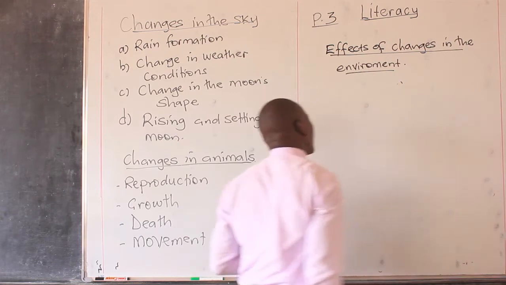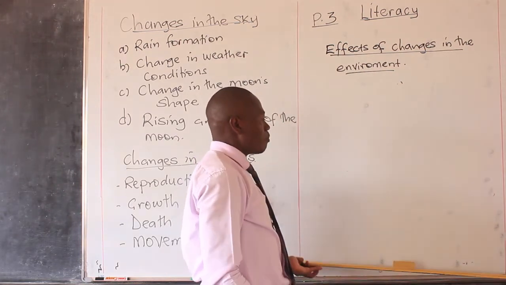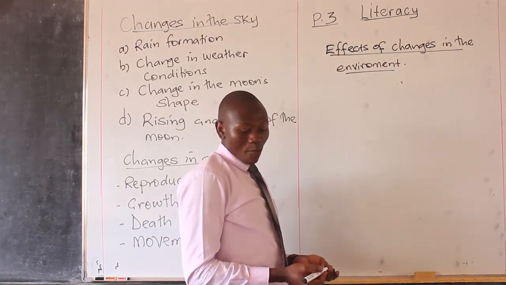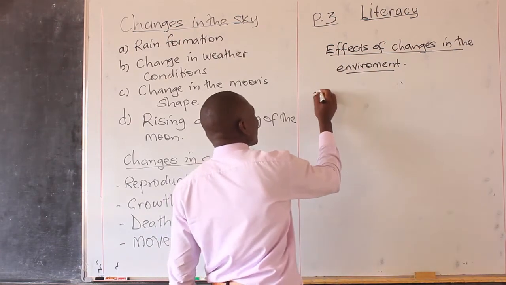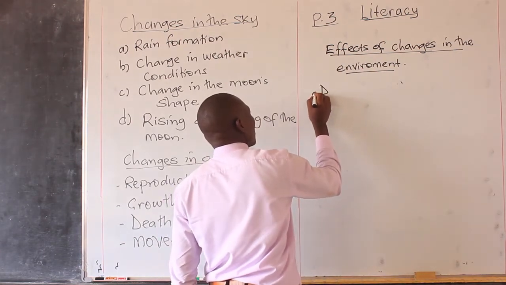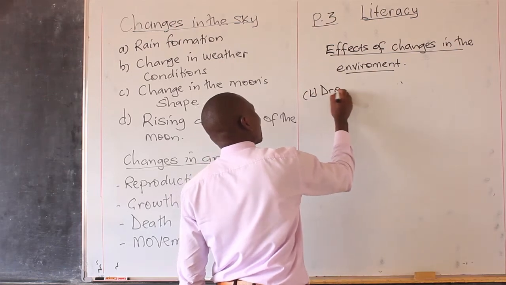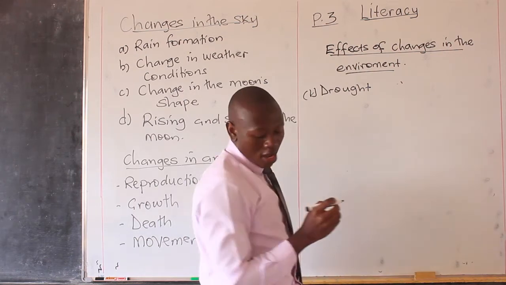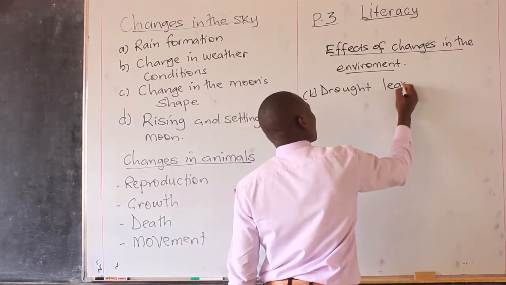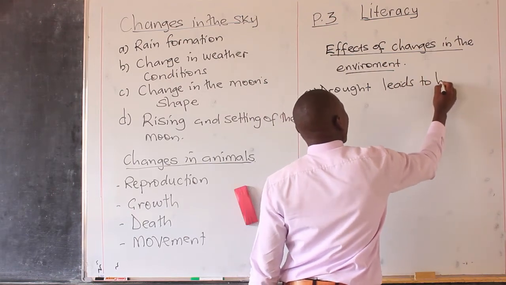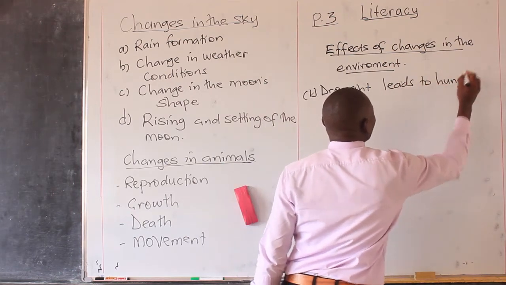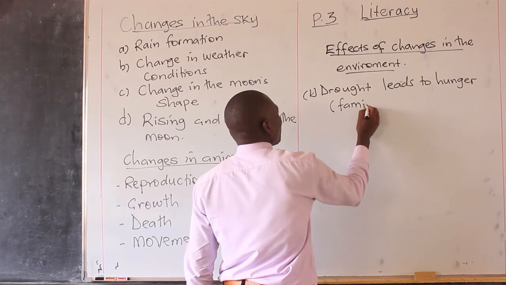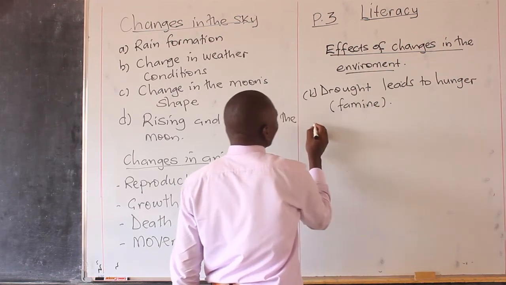It's the effects of changes in the environment. Effects means the bad things, or the good things, that come with these changes. But for this matter, we are going to look at the bad changes. Here we say drought. Remember, drought is a long period of sunshine in an area. Drought leads to hunger. And hunger is what we are terming as what? Famine. There will be no food in an area where there is a drought.